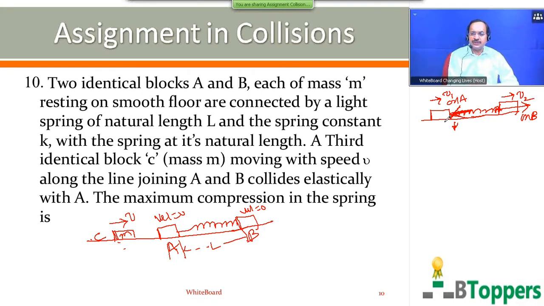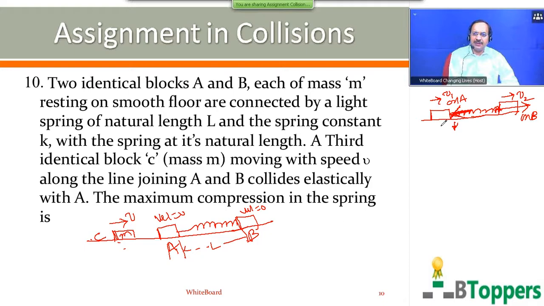So if you start the observation from the instant when the block A starts moving towards right with velocity V, then with the passage of time, the velocity of block A begins to decrease, whereas velocity of block B begins to increase, because the elastic force on block A by the spring acts opposite the velocity V1 of the block A.